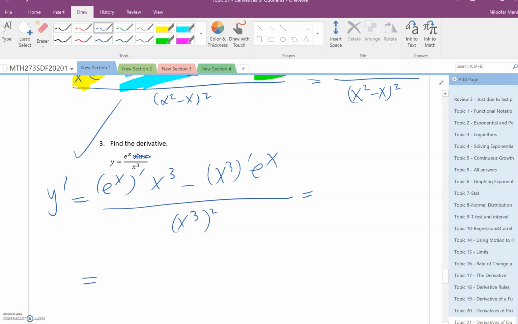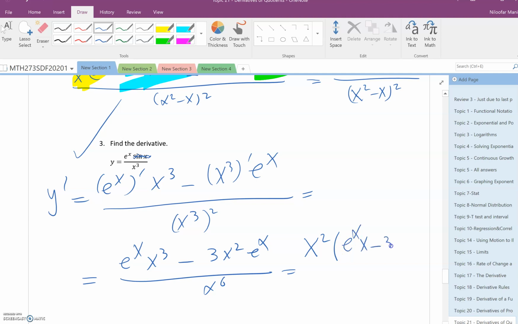What is the derivative of that? E power x, this guy, minus 3x squared, this guy, and this one is x power 6. And can I simplify it? Yes, I can factor x squared, and I can do this x minus this, right? 3, okay, so this one, and then I can cancel this and make this 4. Okay, this is the answer here.